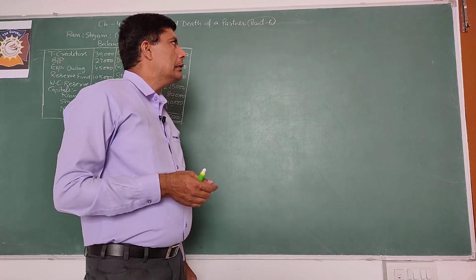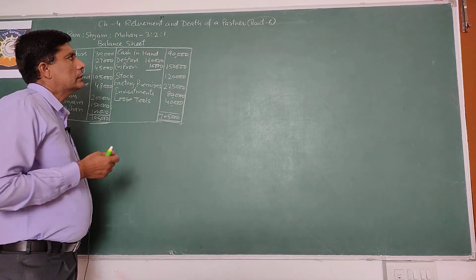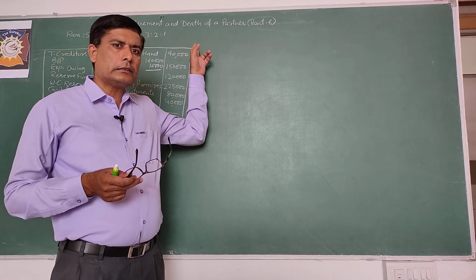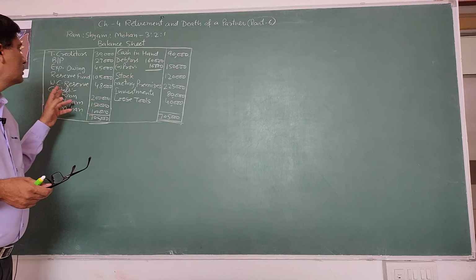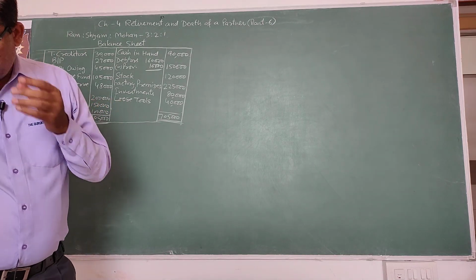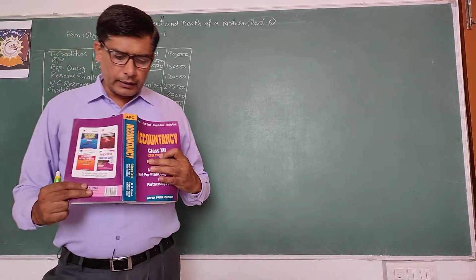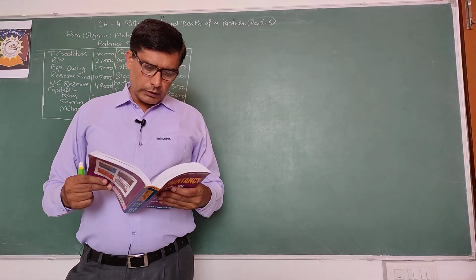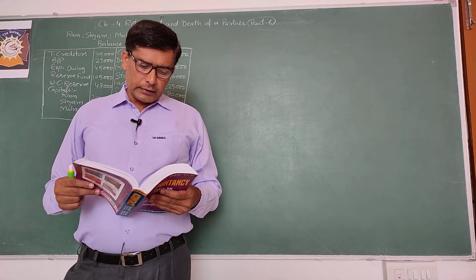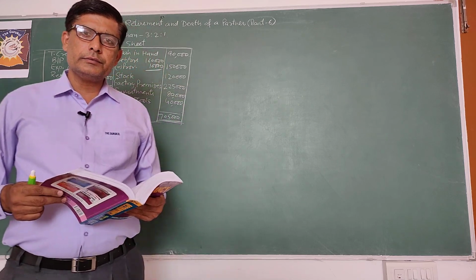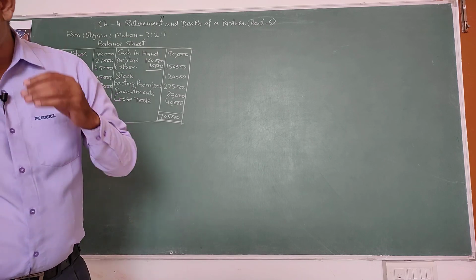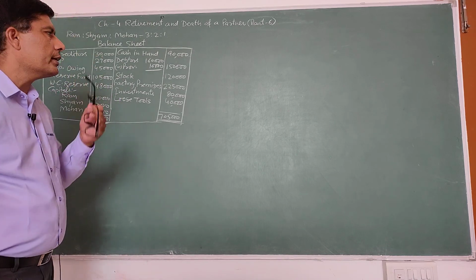Today we will continue the same chapter, fourth, retirement and death of a partner. It is part 6 of this chapter. We will solve one more numerical. Open your book, D.K. Goyal, the new book, and open page number 5.28. This is illustration 33, page number 5.28.